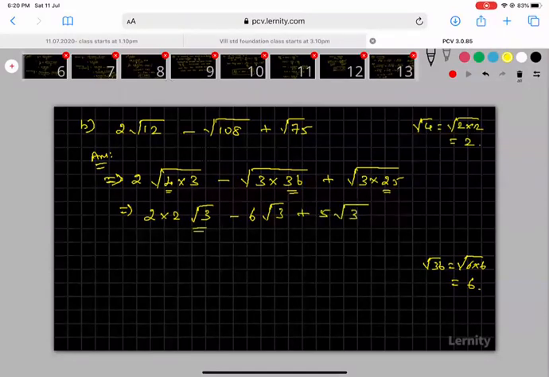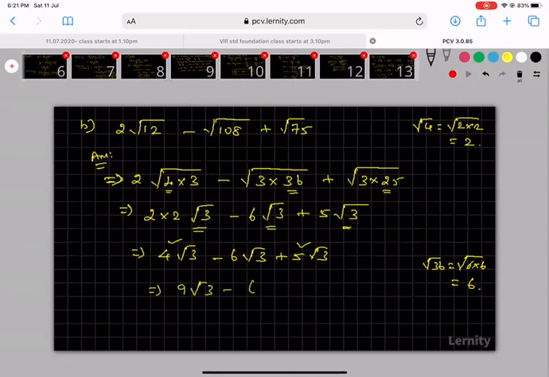Now you see root 3 here, root 3 here, root 3 here. So I can add: this is 4 root 3 minus 6 root 3 plus 5 root 3. So 4 plus 5 is equal to 9 root 3 minus 6 root 3. My final answer is 3 root 3. Please take it down. If you have completed, we will move to the next problem.